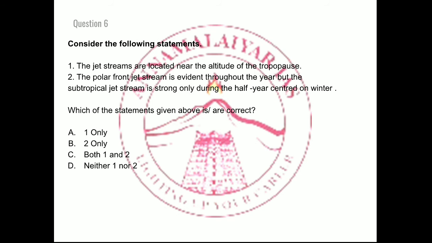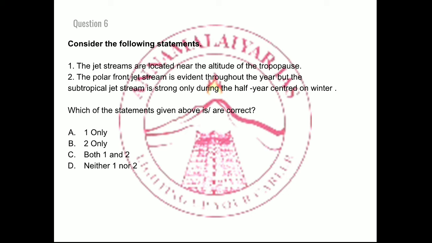Consider the following statements. Statement number 1, the jet streams are located near the altitude of the tropopause. Point number 2, the polar front jet stream is evident throughout the year, but the subtropical jet stream is strong only during the half year centered on winter.